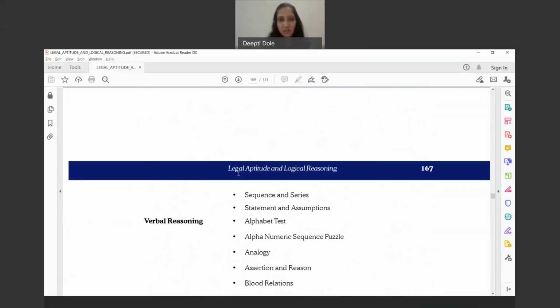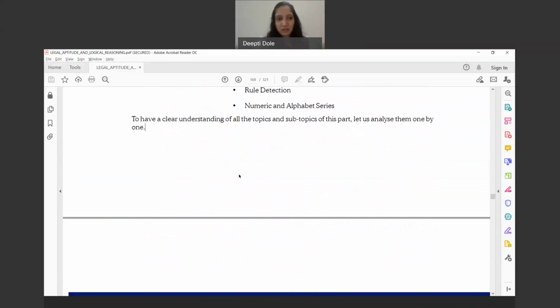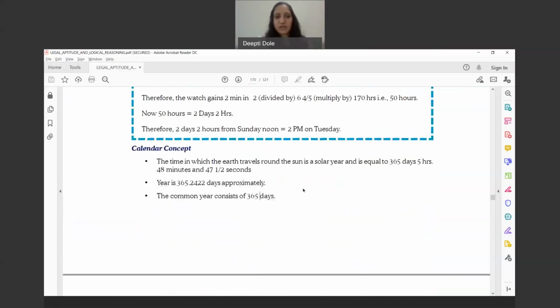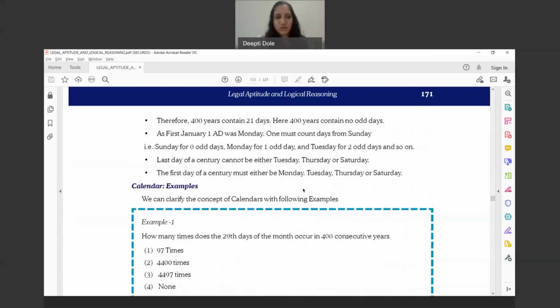So yes, clocks and calendars, people are saying. What I will do is I'll take you to the concepts. We will not be able to solve the questions over here. So I'll just take you to the concepts of clocks and calendars, and then you can again work on that. Okay. So the first important thing which you will have to understand is over.